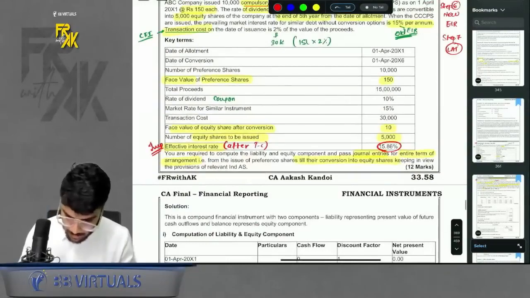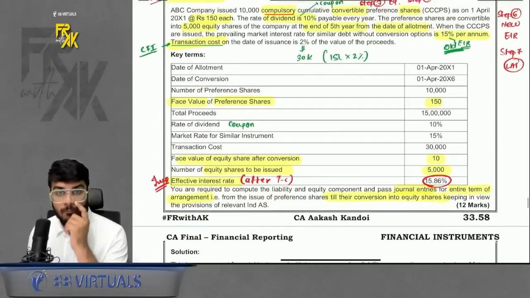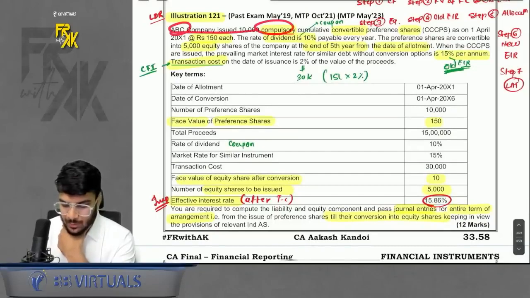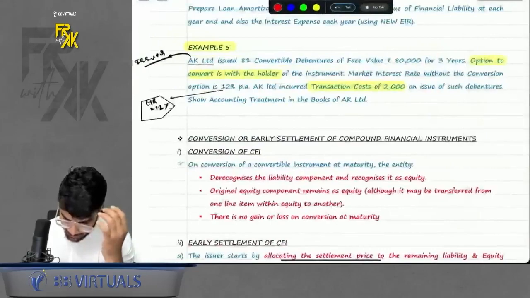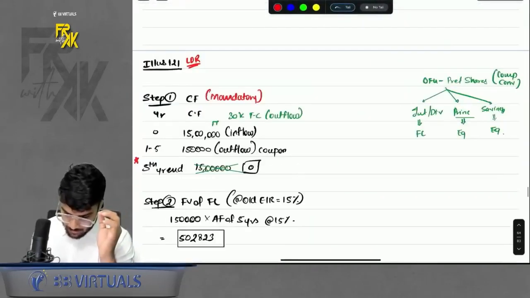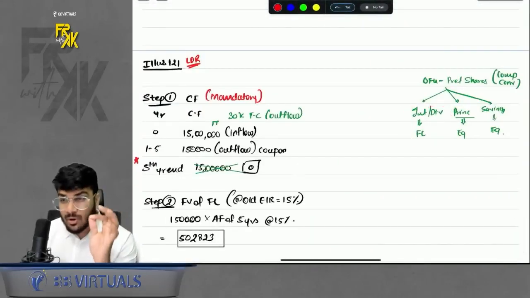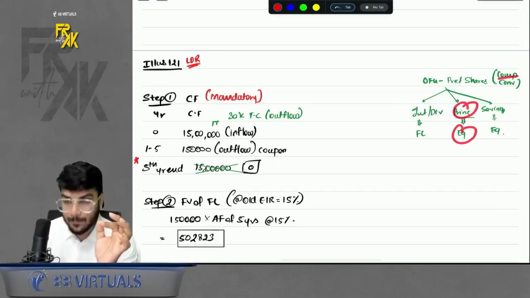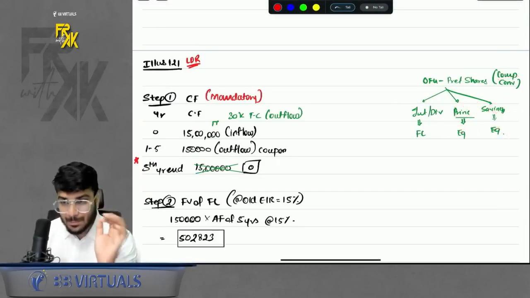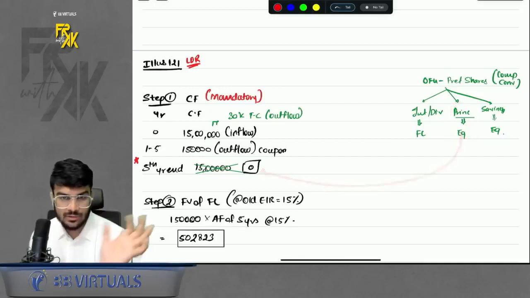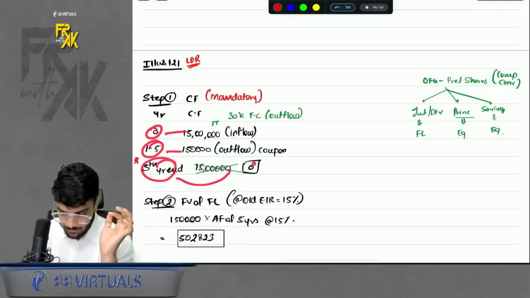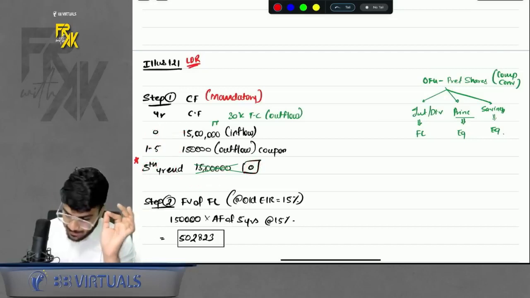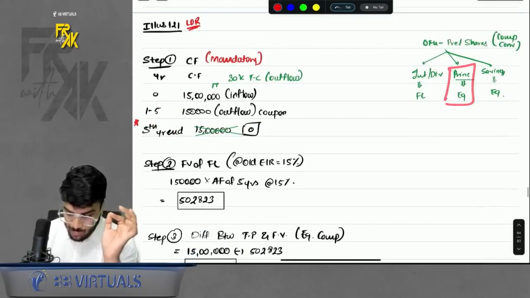Here it is. See, now if you see clearly what is mentioned here, ABC company issued 10,000 compulsory convertible preference shares. Now this changes the game because the instrument is compulsory convertible. So interest is FL, but because it is compulsory convertible, principal is equity, right? Do you remember now? If any element is equity, it will not form part of your cash flows, right? So year 0, year 1 to 5, and the 5th year end, it will be 0. Why? Because principal will not form part of your cash flows. Do remember, maximum students will make a mistake here.